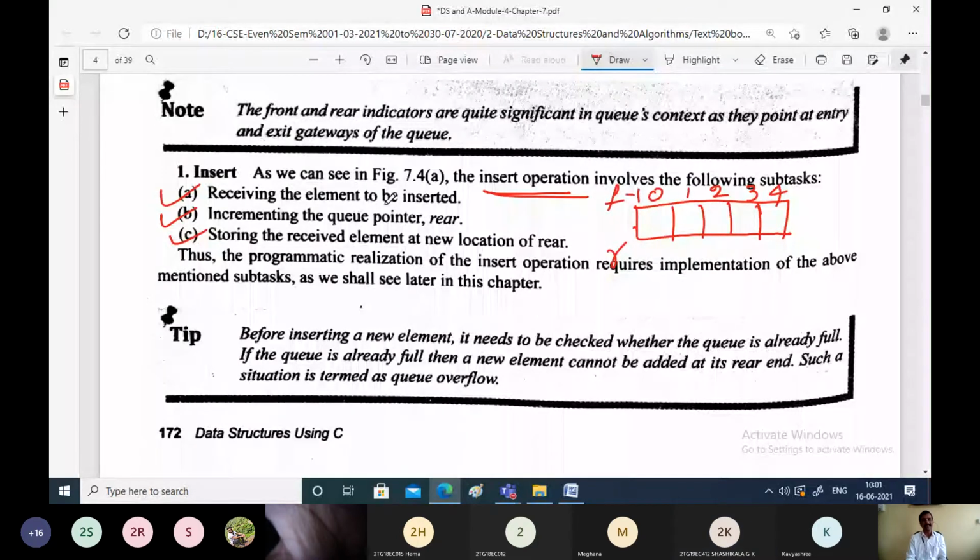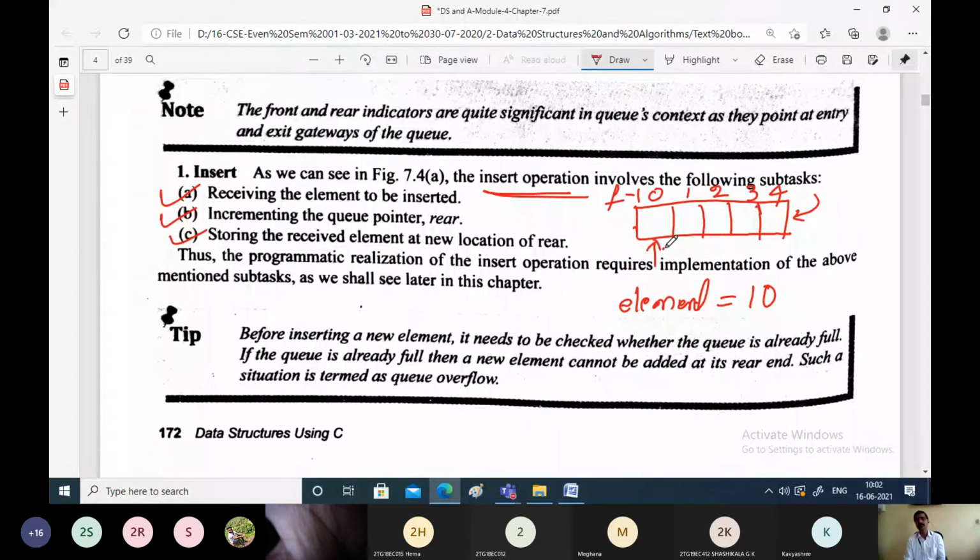So if you want to insert a new element, we know that rear is a pointer. From this end, you have to insert. So first receive the element. What is the element you want to insert? Let us assume that we want to insert an element called 10 into the queue. Then increment the rear pointer, because we know that this is the pointer which is always used for inserting new elements.